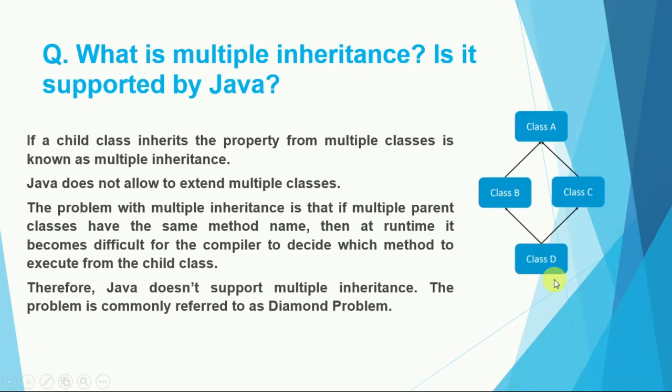We have a child class and we extend both classes, and we call a particular method inside this child class, and that method with the same signature is present in the B class and also in the C class. Then how can the compiler decide which method to execute from the child class? Therefore Java does not support multiple inheritance. This problem is commonly referred to as the diamond problem. Okay, so I hope you understood.